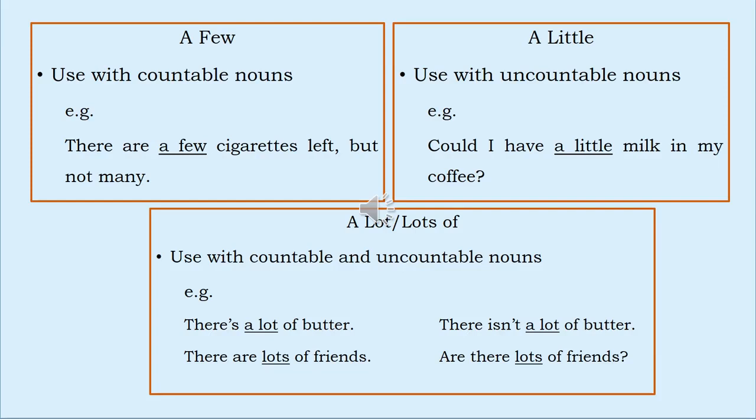In my coffee. And the last is a lot or lots of, used with countable and uncountable nouns. The example here, there's a lot of butter. There are lots of friends. There isn't a lot of butter. Are there lots of friends? So butter cannot be counted. Friends can be counted. Cigarettes can be counted, and milk cannot be counted.